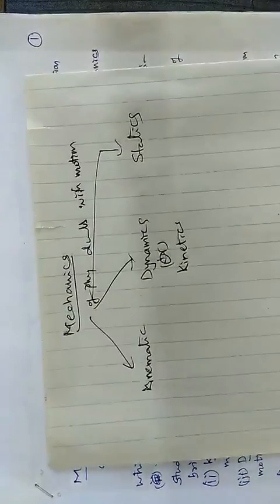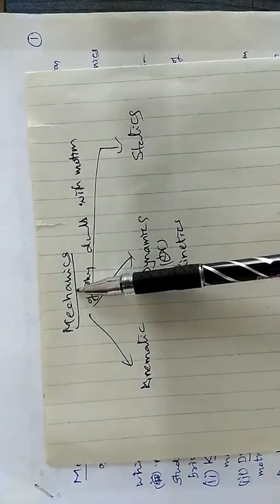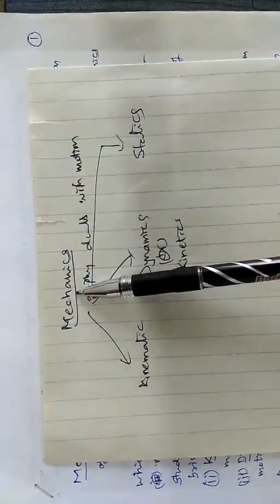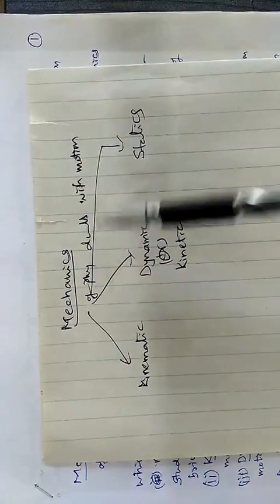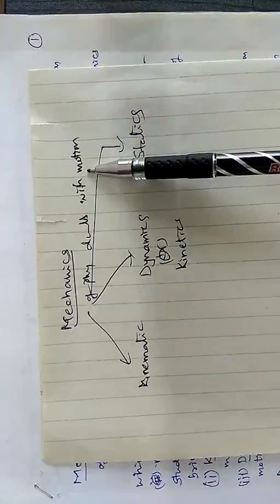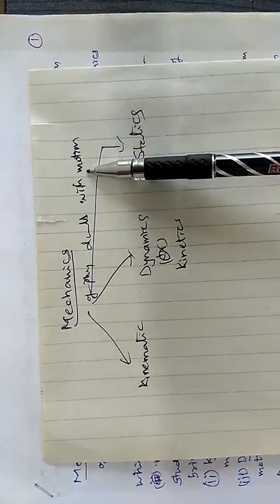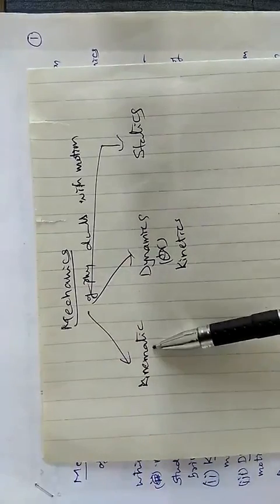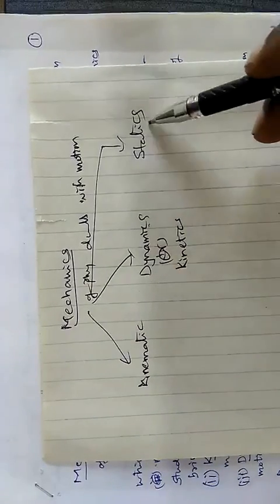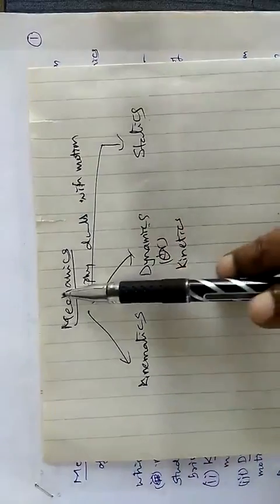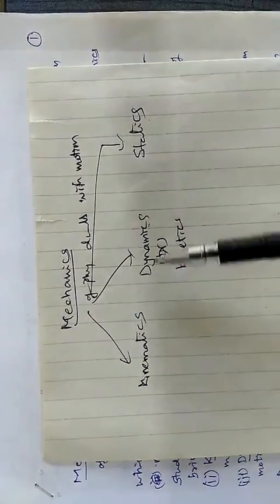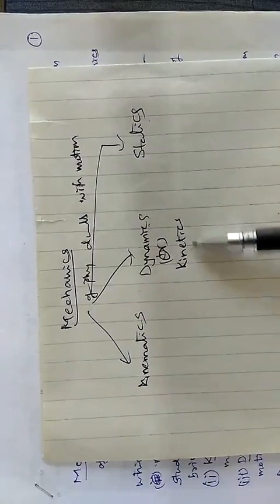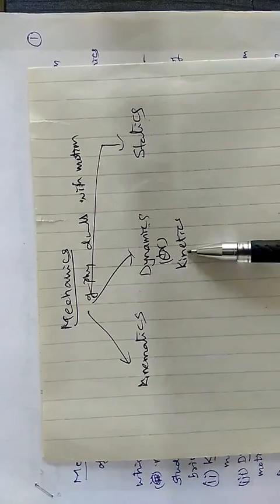So we have mechanics. What is mechanics? Mechanics is a branch of physics which deals with the study of motion of the bodies. Mechanics is divided into three branches: kinematics, dynamics, statics. Dynamics, another name is kinetics. Remember, this is kinematics and this is kinetics.